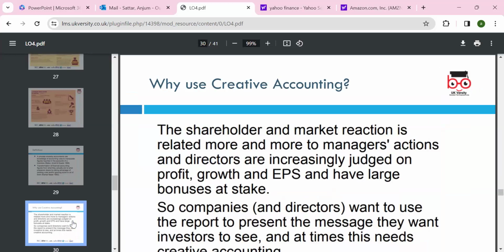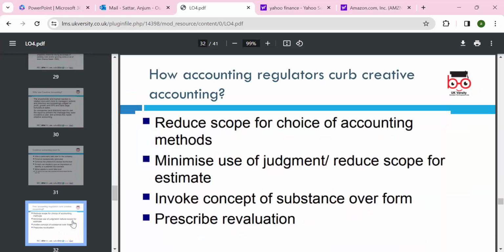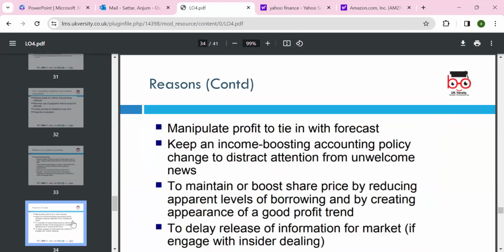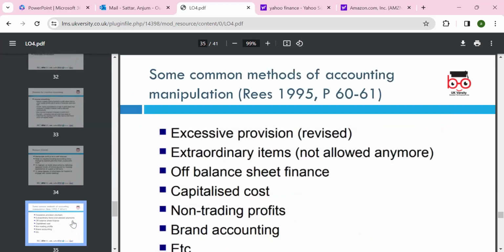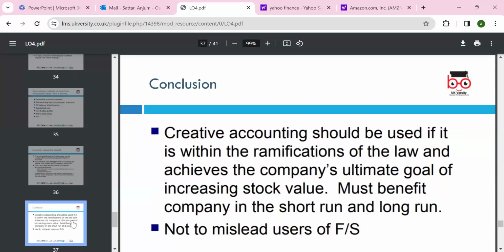Always when we interpret these financial statements, we look at the internal control system in our organization, as well as future strategies and reasons for creative accounting, cooking the books. These are extra points where we can consider some ethical issues.